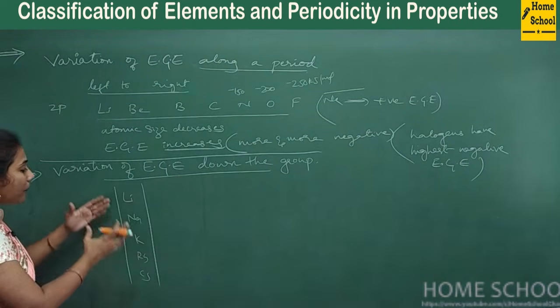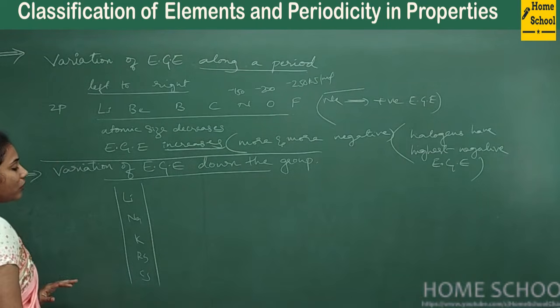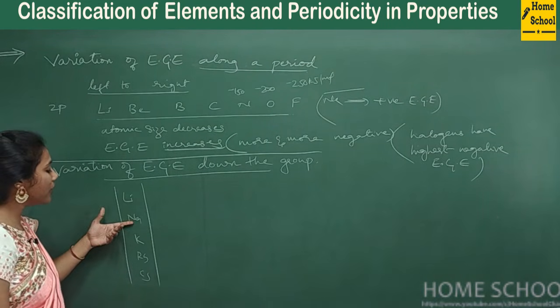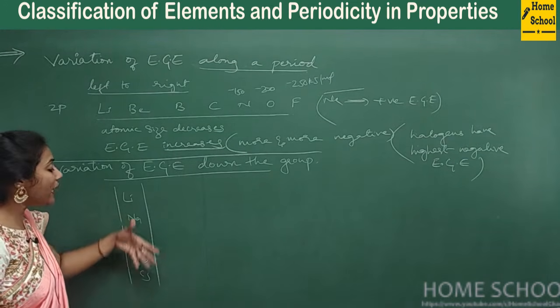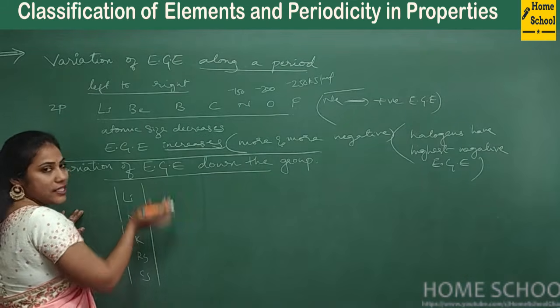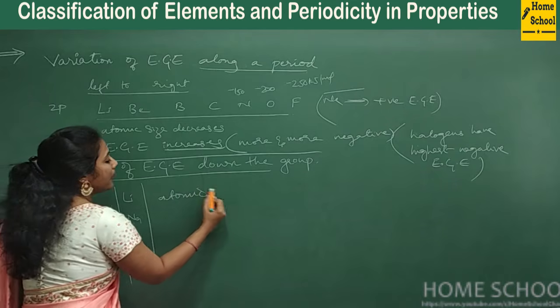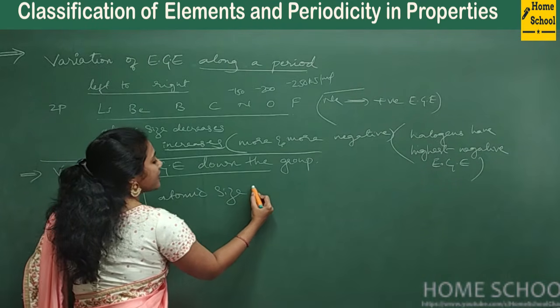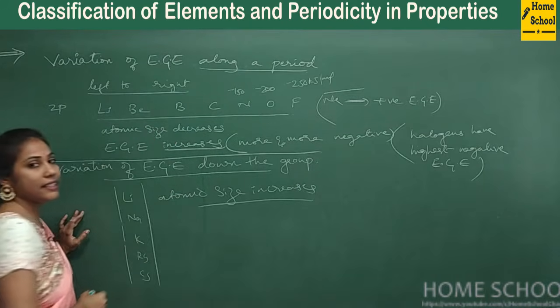Okay, so now I am concentrating group wise. When you go from top to bottom, when you go from lithium to sodium, sodium to potassium, potassium to rubidium, rubidium to cesium, what happens to electron gain enthalpy? Usually relate this to size. What happens to atomic size? Atomic size increases, right? When you go from top to bottom, atomic size increases.